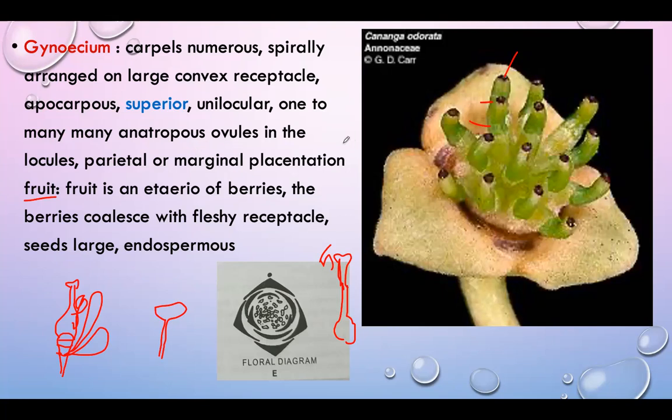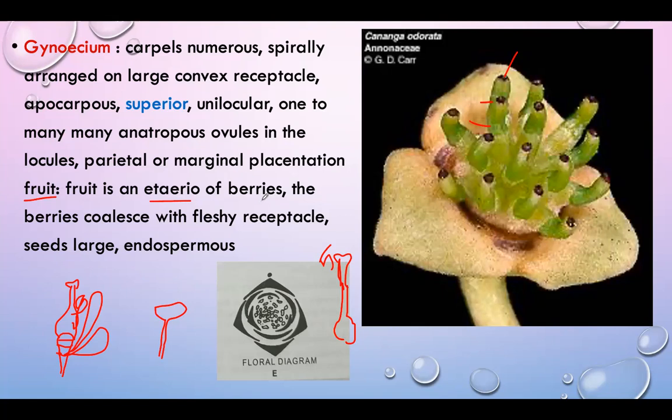Each ovary develops into a fruit after fertilization. So many fruits are present, and each is called a fruitlet. All these fruitlets are aggregated on a common pedicel or receptacle to form a single aggregate fruit. The bunch of fruitlets is called the etaerio. Each fruitlet is a berry.